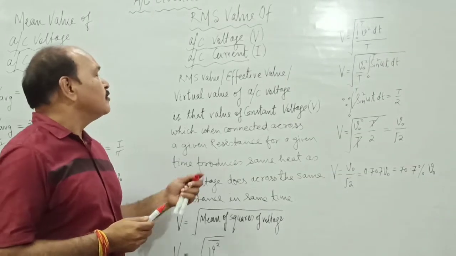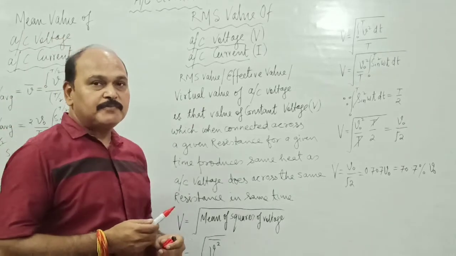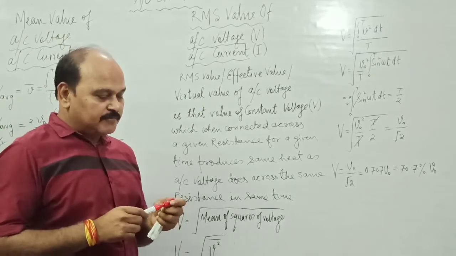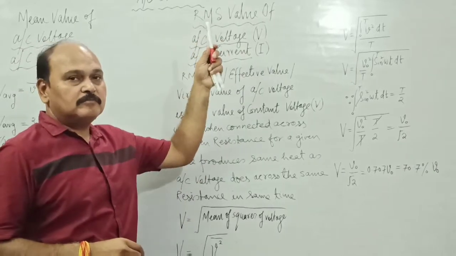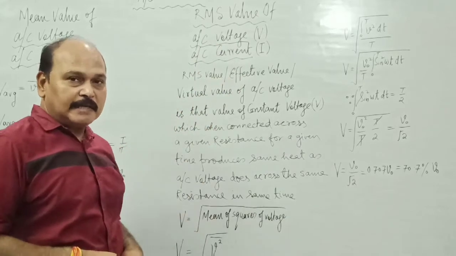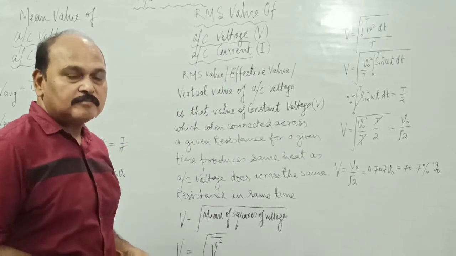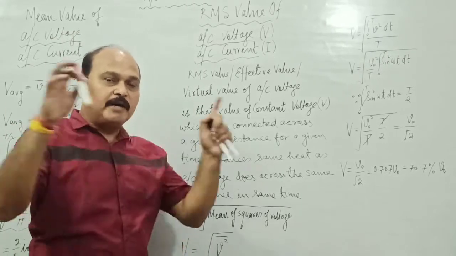Children, let's know what RMS value is. RMS value, as obvious from the name itself, is root mean square value. RMS value is one of the central values. Central value of given data is the single value which represents the whole data.